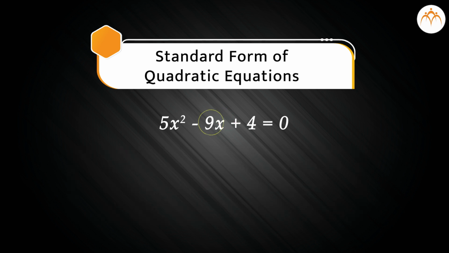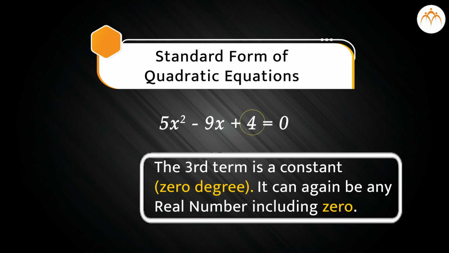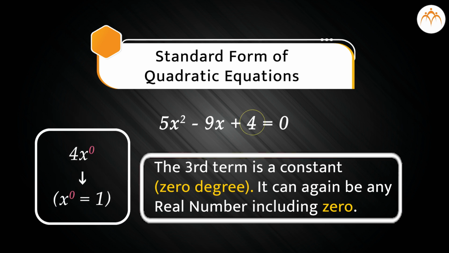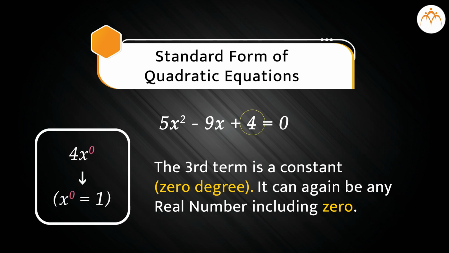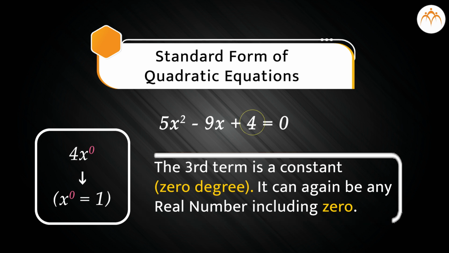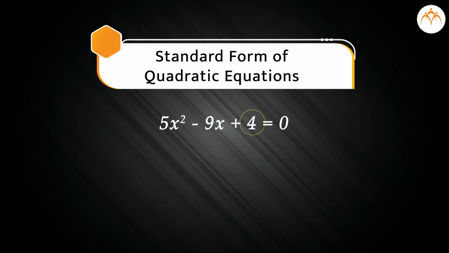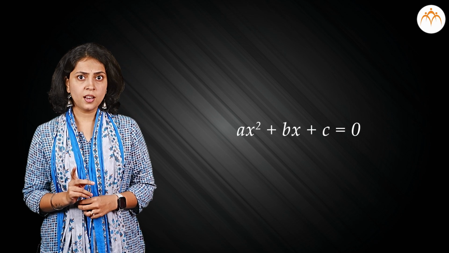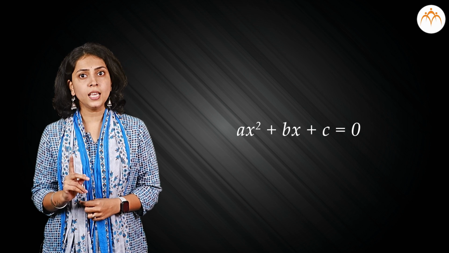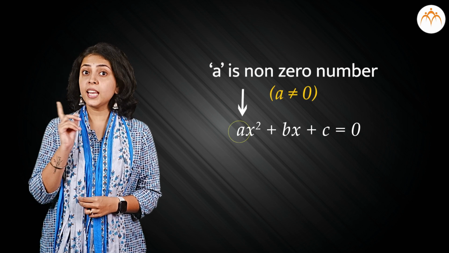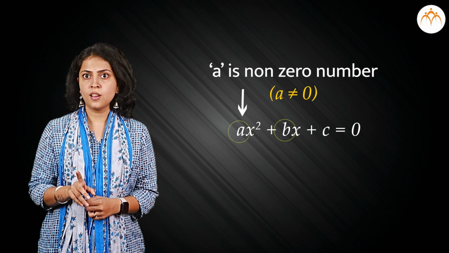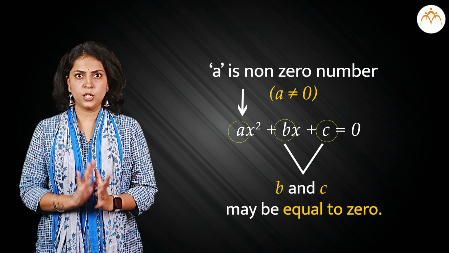Let's say it is b. The third term is a constant. Index of the variable is 0. It can again be any real number including 0. Let's say it is c. So the standard form of a quadratic equation in one variable can be written as ax square plus bx plus c equal to 0, where a is not equal to 0, however b and c may be 0.